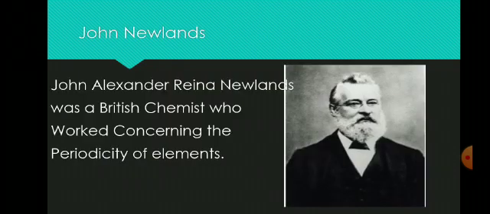So, let's know about John Newlands. John Alexander Reina Newlands was a British chemist who worked concerning the periodicity of elements. In 1864, he published his concept of the periodicity of the chemical elements, which he had arranged in the order of atomic weight. He pointed out that every eighth element in his grouping shared a resemblance and suggested an analogy with intervals of the musical scale.